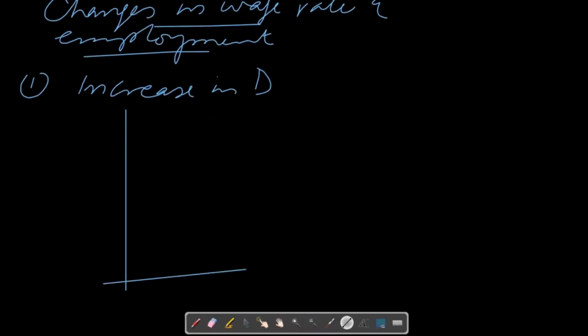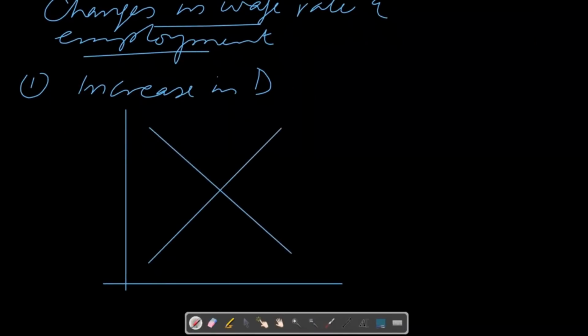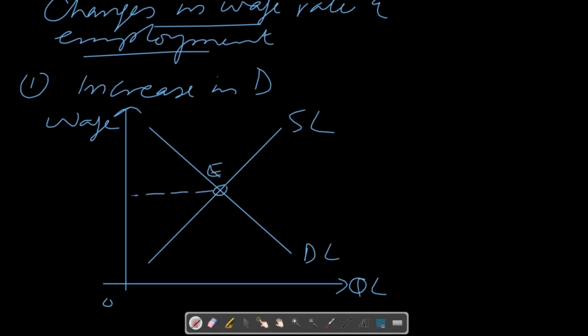For example, if we have initial demand and supply curves, so this is origin point. Again, we have to label quantity of labor on X. This is demand for labor, this is supply of labor.